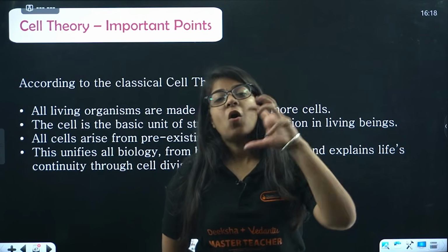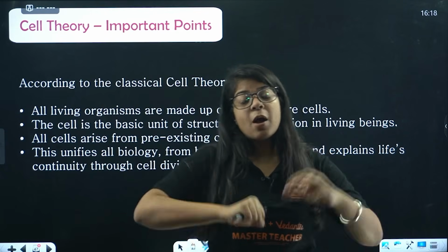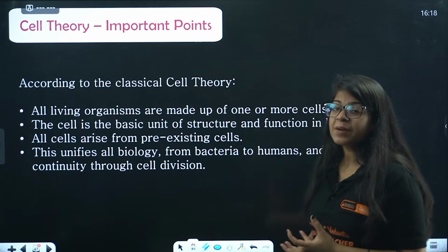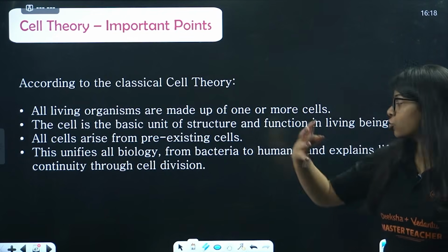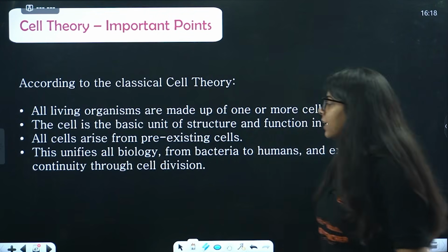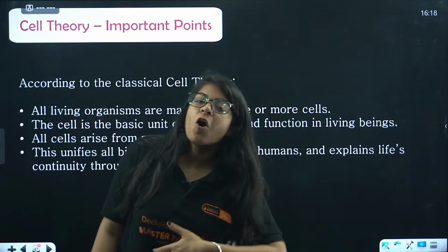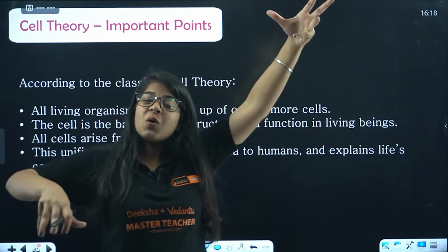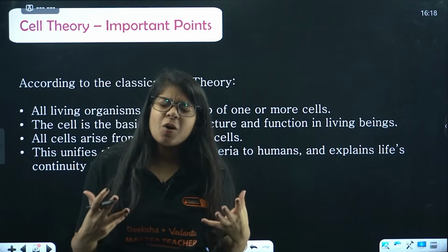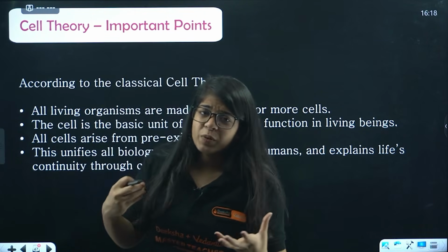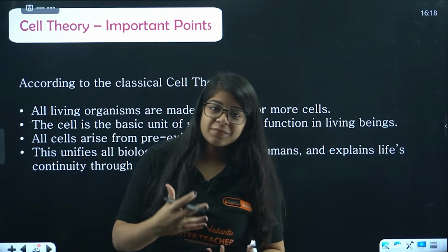This unifies all biology from bacteria to humans and explains the continuity through cell division. The life from dinosaurs to now is sustained on cell division. That's how important cell theory is, and it has been proved true again and again, right?